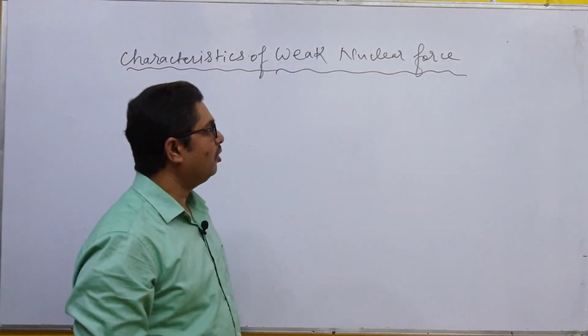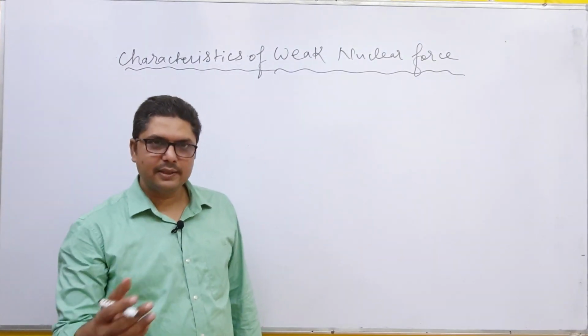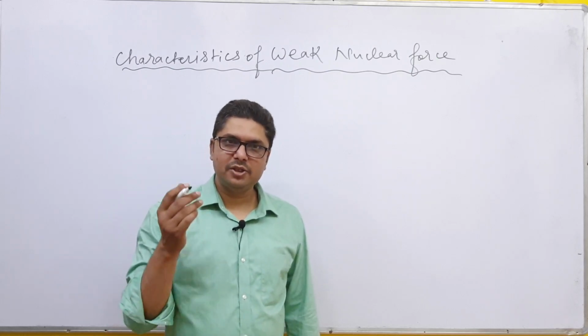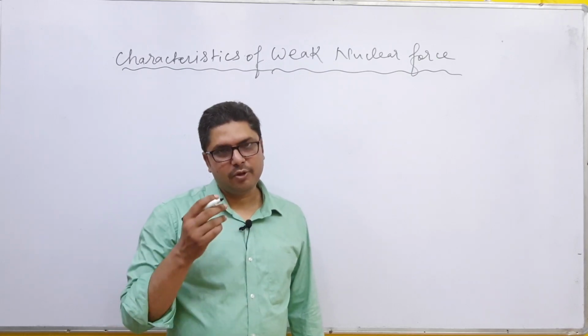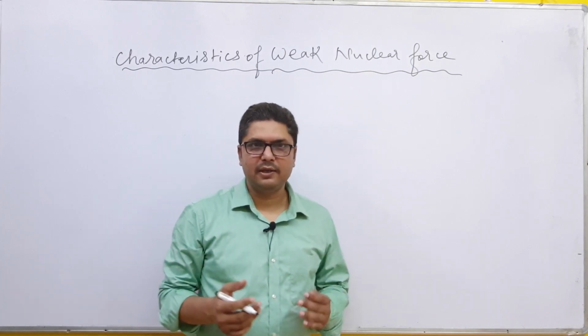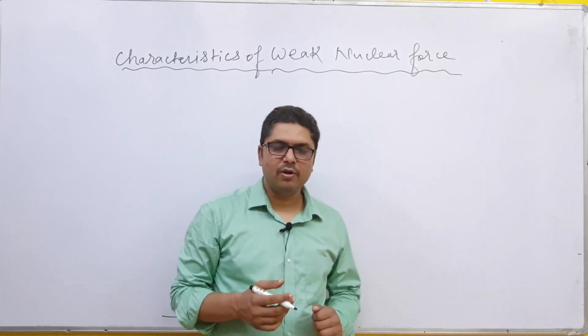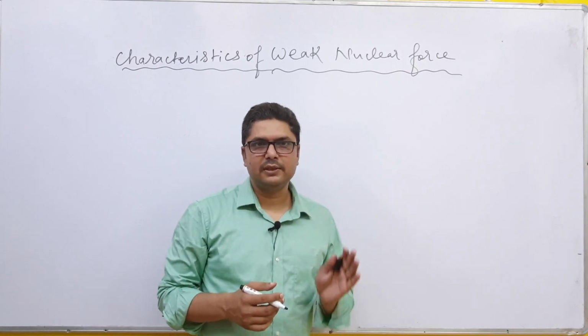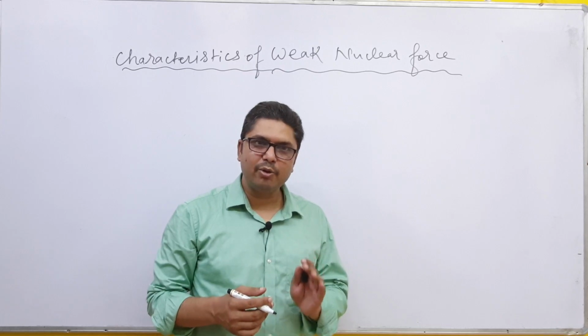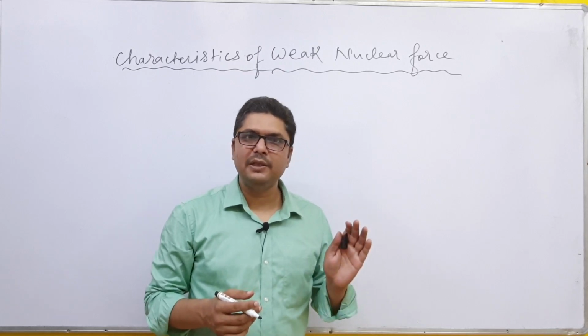Now, characteristics of weak nuclear force. As I have explained, this is the force between elementary particles during radioactive decay. So there are very few characteristics known till now. Number one of them: these forces are only visible during certain radioactive processes such as beta decay.